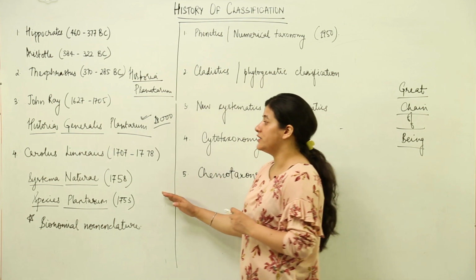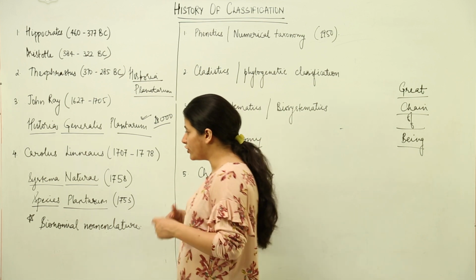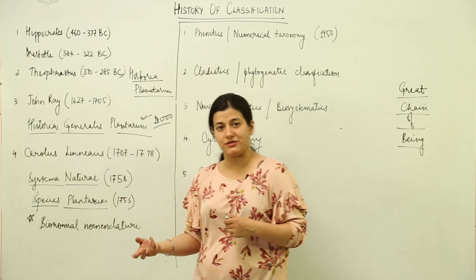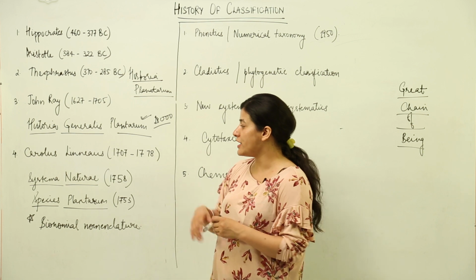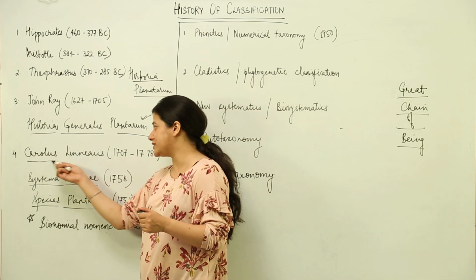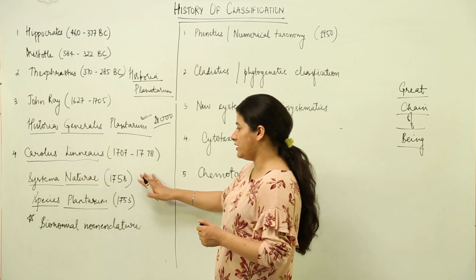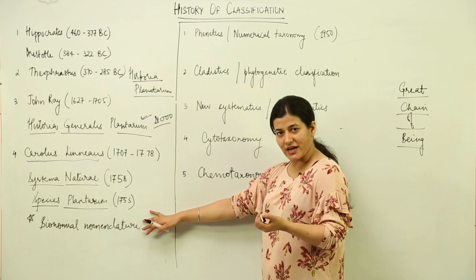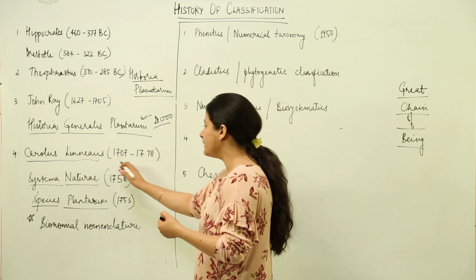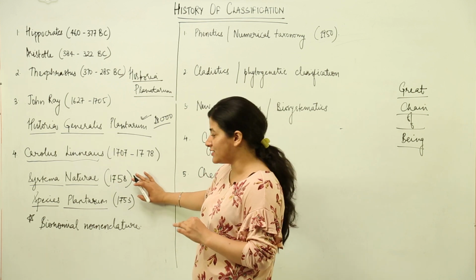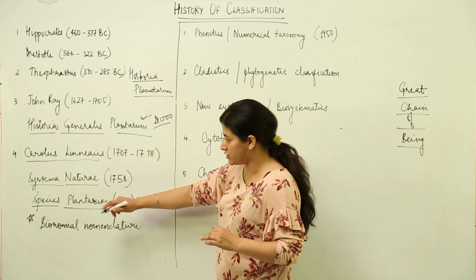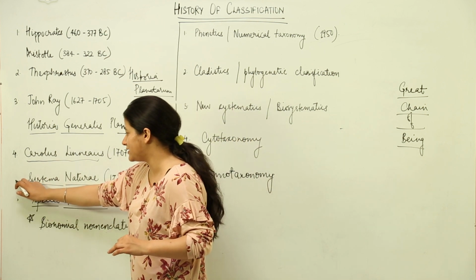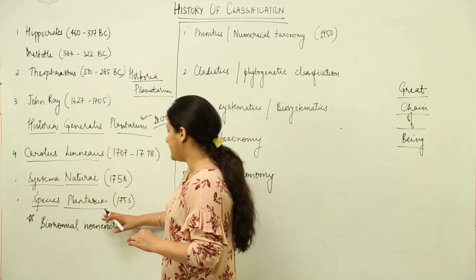Then came the one who changed or revolutionized the classification study entirely. He was Carolus Linnaeus, a Swedish scientist. He mentioned many terms and many classification criteria, where he started using the natural system of classification. He had written two works, Systema Naturae and Species Plantarum.